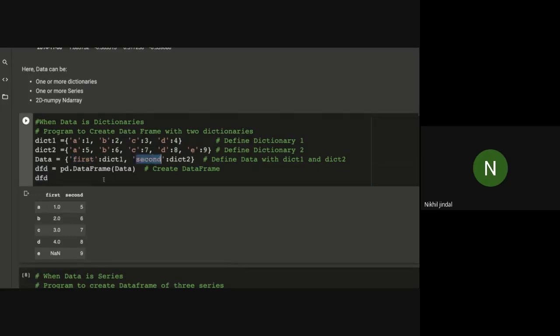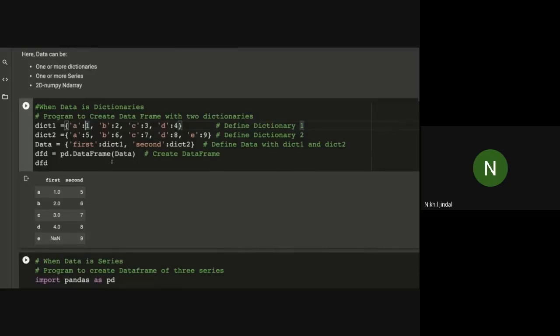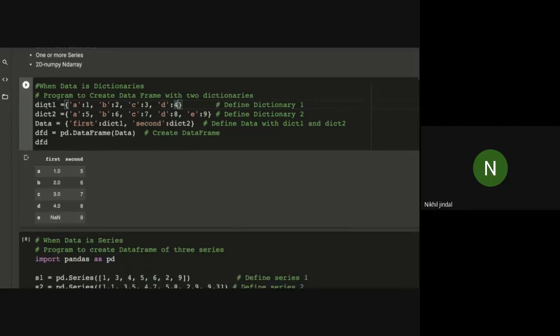First and second are the columns, and respectively to A, B, C, D, E, we have these values. For first we have 1, 2, 3, and 4. Similarly, for dictionary 2 we have values 5, 6, 7, 8, and 9. As you can see here, in dictionary 1 we don't have any value for key E. So by default, this data frame will set its value to NaN.